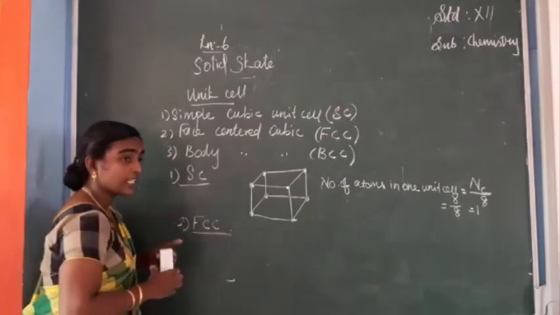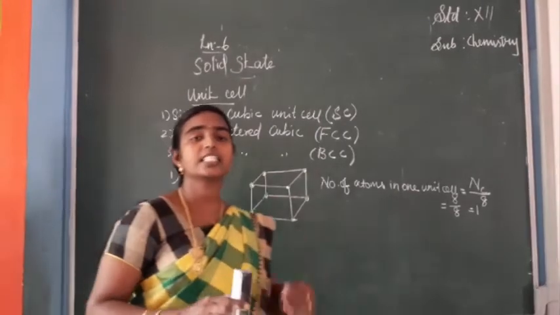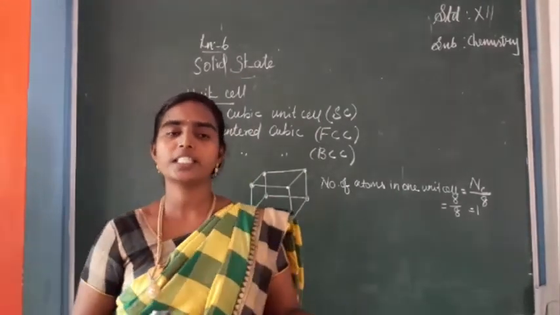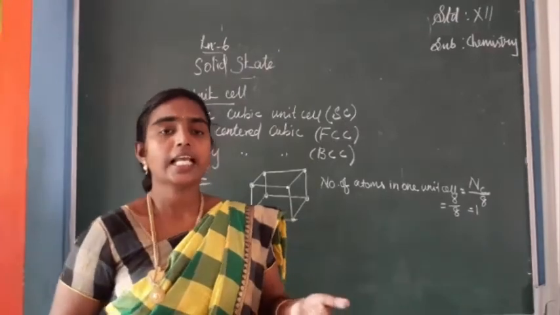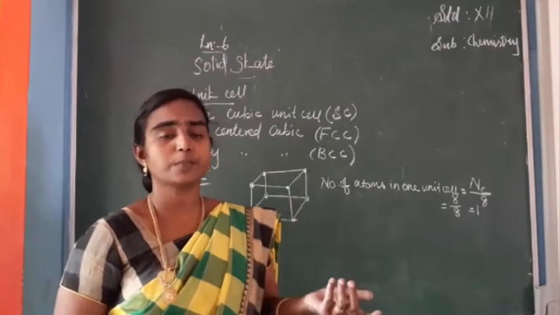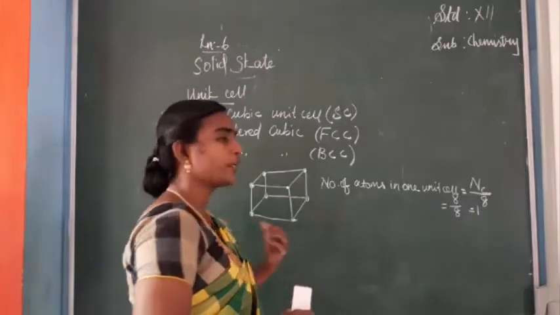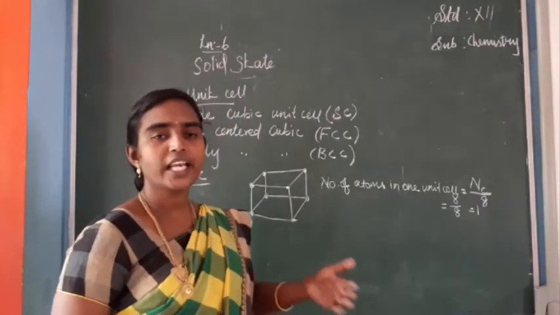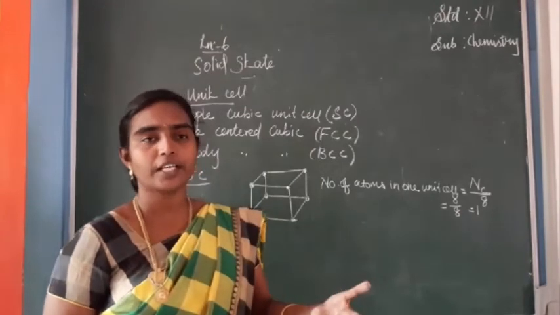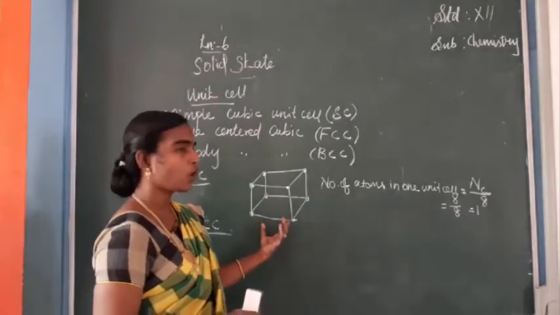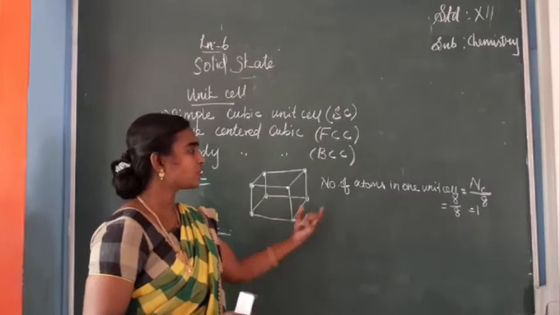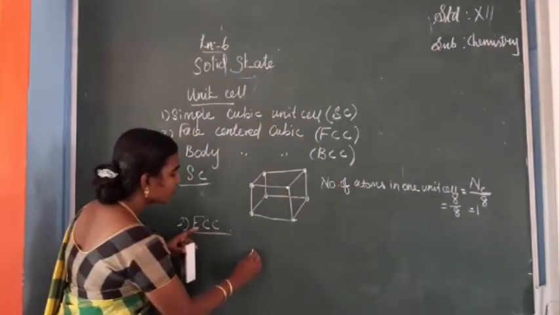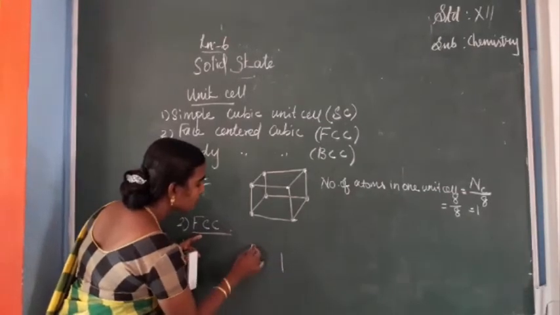So in questions, maybe they can ask to sketch simple cubic, face-centered cubic and body-centered cubic. Otherwise, calculate the number of atoms present in face-centered cubic unit cell or SC or BCC. So if they have asked to calculate the number of atoms, first we have to draw that cube. So afterwards we have to do the calculation. So next FCC. So FCC we can draw like this.